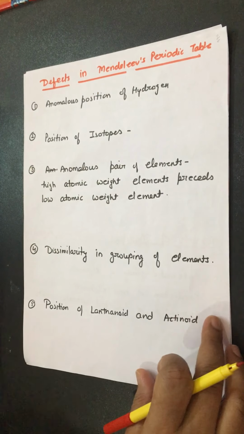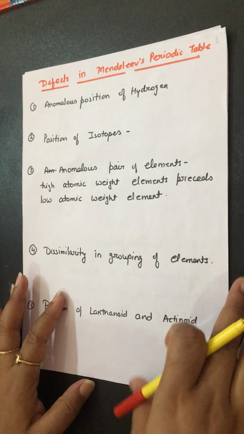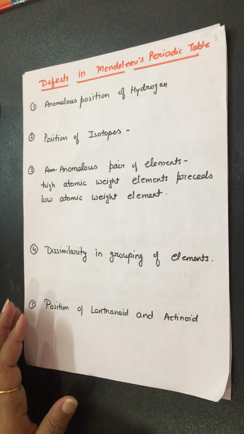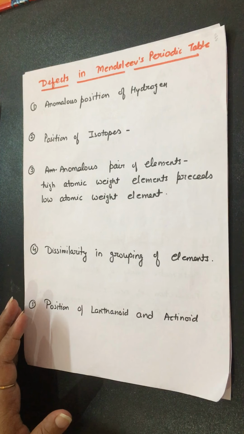Now, the defects in Mendeleev's periodic table. First is the anomalous position of hydrogen. Why anomalous?